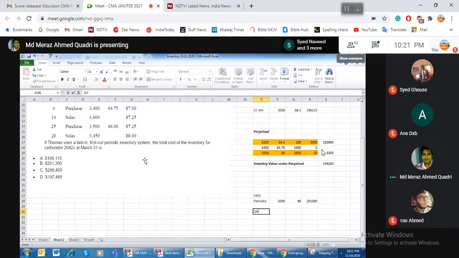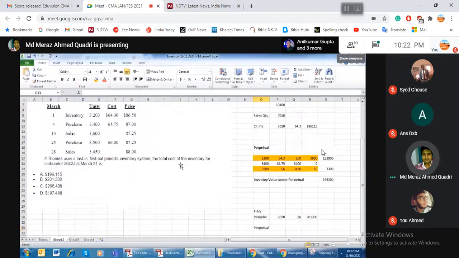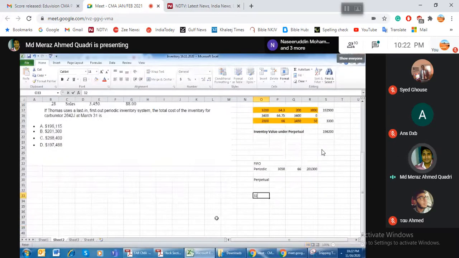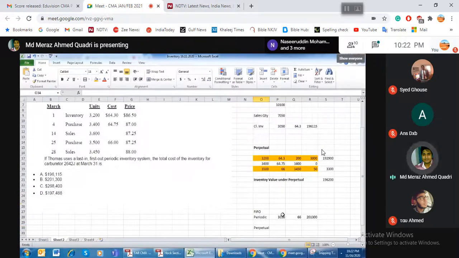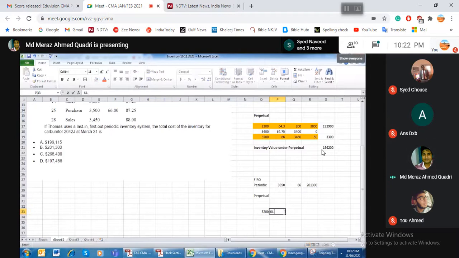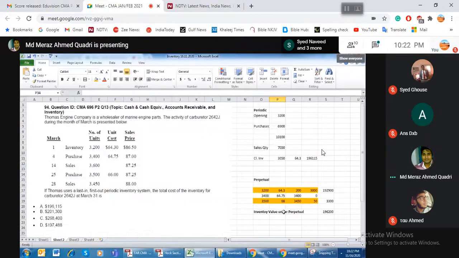Then I want to see the perpetual. If I'm following FIFO, this is the inventory, 3,200 at the rate of 64.3.